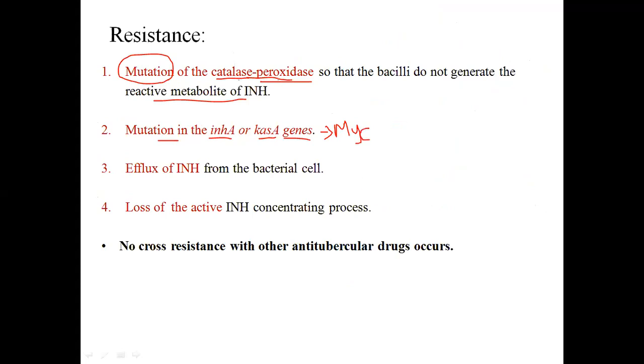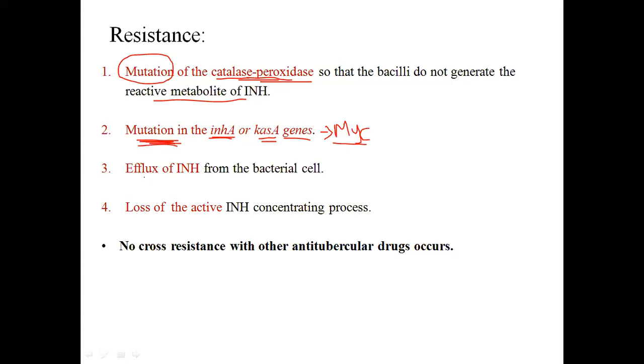ठीक है, यहाँ पर हमने क्या किया, यहाँ पर हमने एंजाइम को ही म्यूटेट कर दिया, तो INHA और KatG जीन फॉर्म ही नहीं होगा. ठीक है, अच्छा फॉर्म हो गया, once it is formed then it will be mutated. Okay, it will be mutated and it will not be active. It will not synthesize the mycolic acid. तो अगर ये बन भी गया तो कोई काम का नहीं रहेगा because of the mutation.